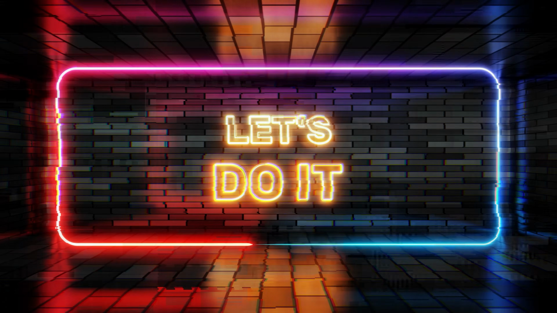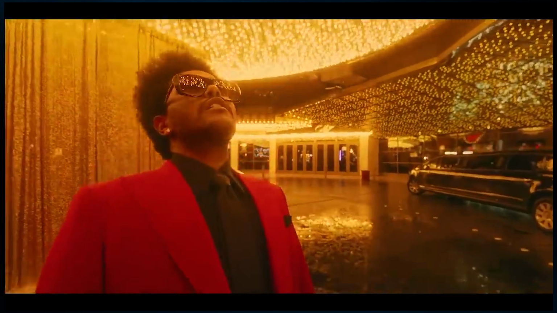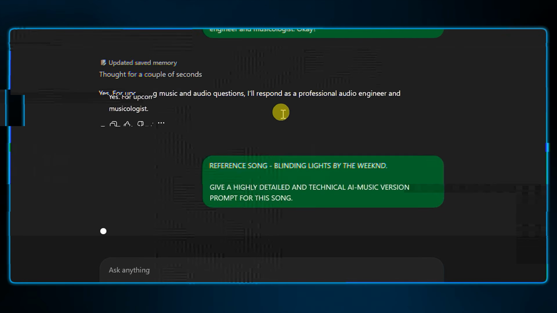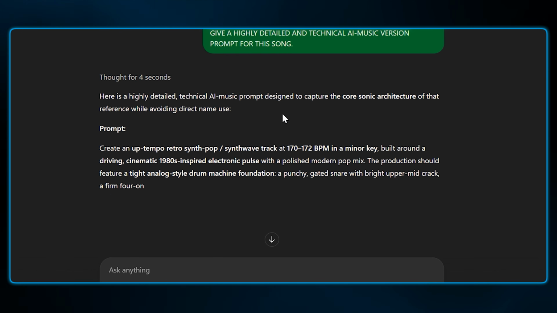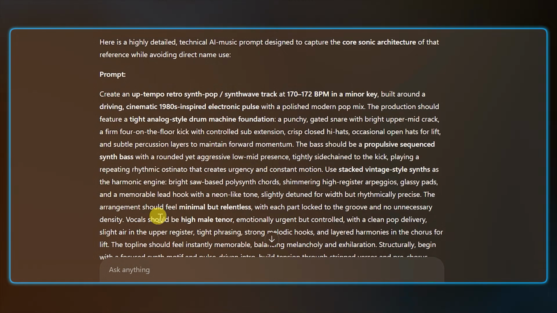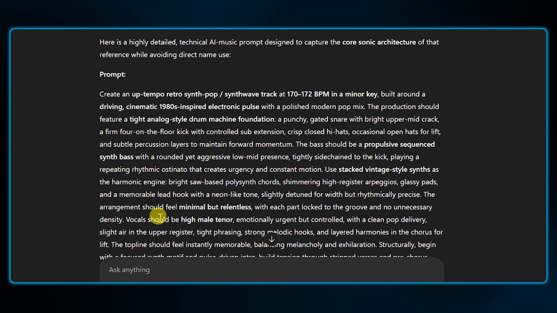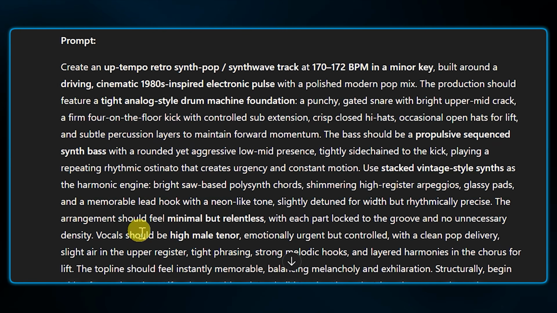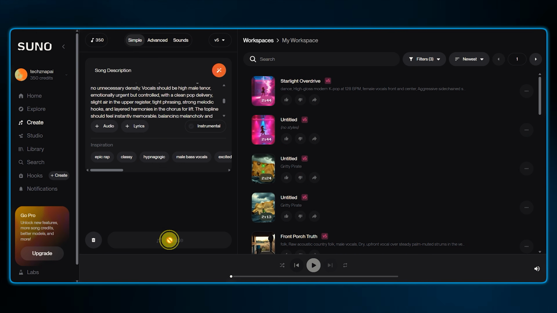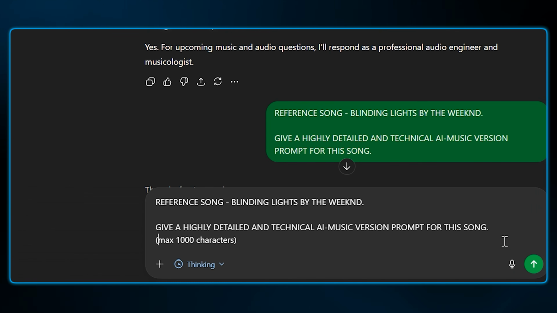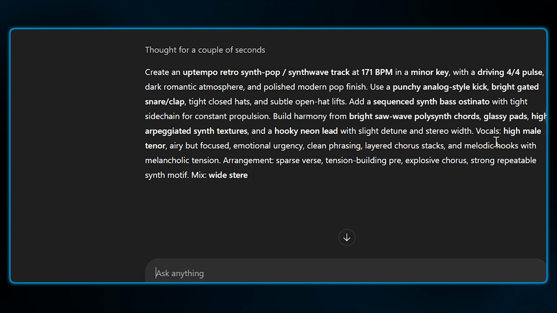Let's do it. First, let's capture the sound of The Weeknd, specifically that cinematic synth-pop from the After Hours era. Since his name is blocked, we go to ChatGPT and use this exact framework, mentioning Blinding Lights as a reference song. Here is the professional blueprint it gave me. Notice how it has specified the recording era, instrumentation mechanics, the vocal frequency and effects in this detailed prompt. It's quite detailed, so I'm going to recreate it by asking for a maximum of 1,000 characters, which is the maximum limit in the Suno AI Custom Mode style box.